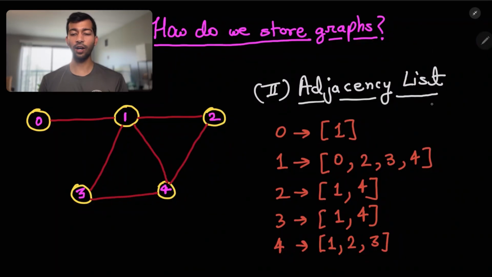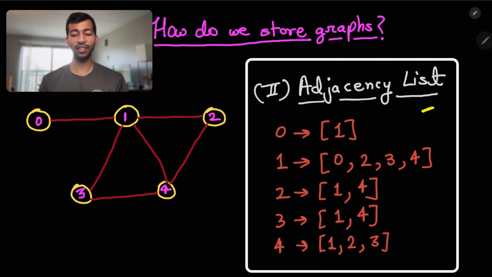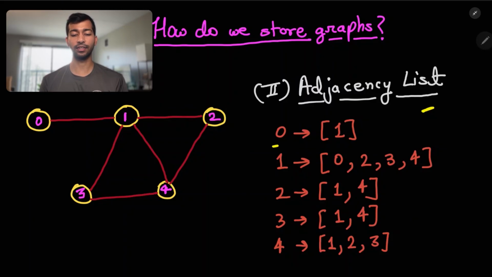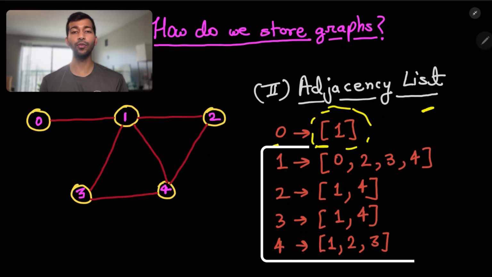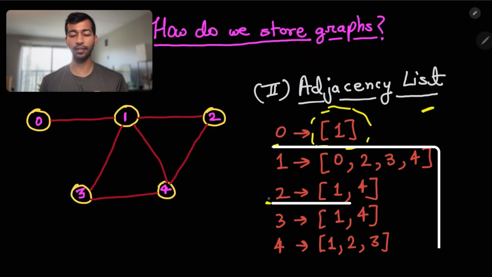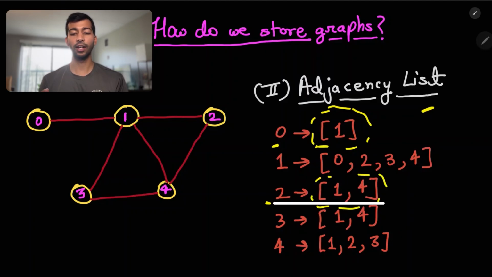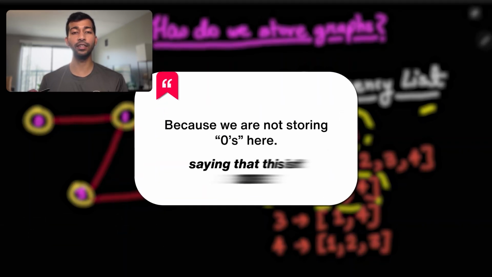So this is how an adjacency list looks. As you can see, for each of the vertices, we have a list. So let's say for the 0th vertex, we have a list attached to it, which says, okay, 0 is connected to 1 only. This here, as you can see, is a list. Similarly, we'll have a list for each of the vertices. So let's say the second is connected to 1 and 4. And that is what we see here in this list. So it's a much more efficient model because we are not storing zeros saying that this isn't connected.